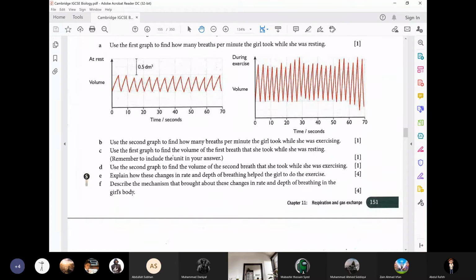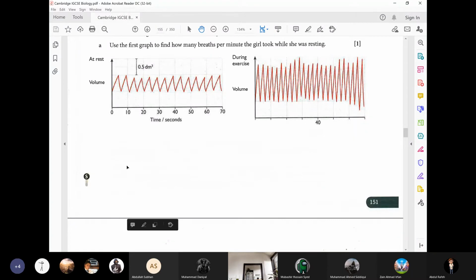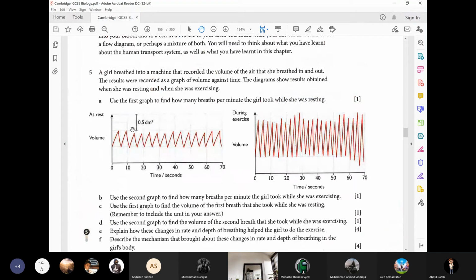Next one. Use the first graph to find the volume of the first breath that she took while she was resting. Now we need to find the volume. Look here, boys. This one big block is equal to how much? 0.5 cubic decimeter, right? He's asking about the second breath. This is the first one, this is the second one. So the second breath is equal to how much? 0.5 cubic decimeter.